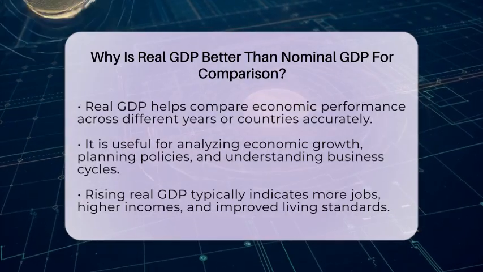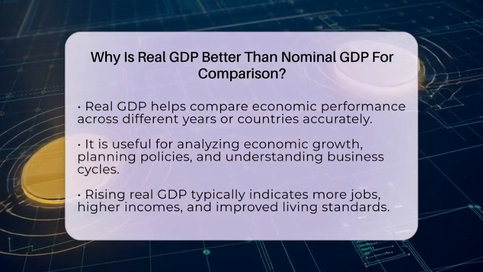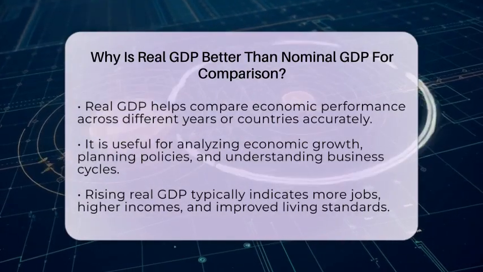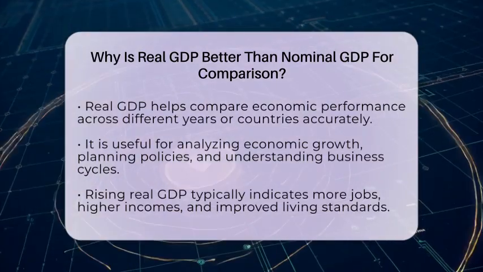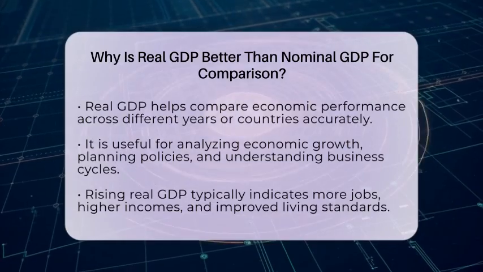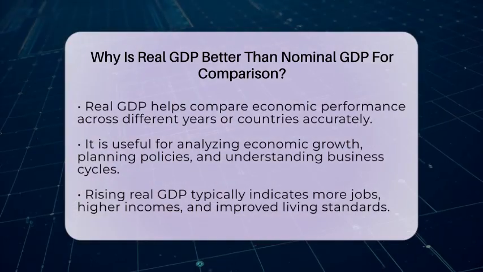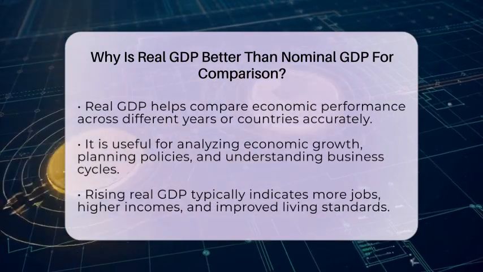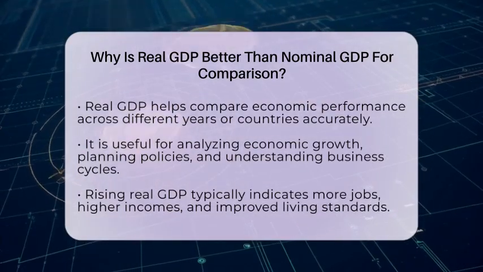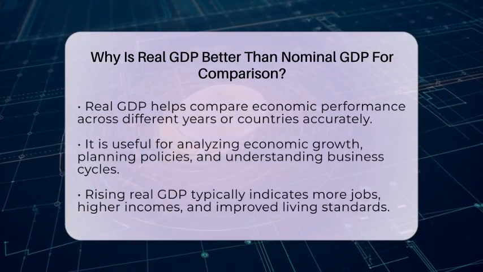To convert from nominal to real gross domestic product, economists use a price index called the Gross Domestic Product Deflator. This index reflects the average change in prices for all goods and services in the economy. By dividing nominal gross domestic product by the Gross Domestic Product Deflator, they get the real gross domestic product.